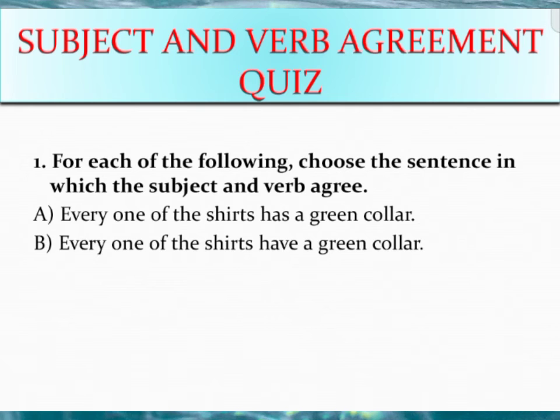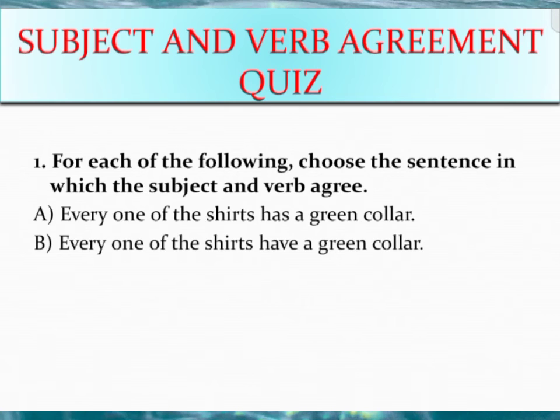Number one: Every one of the shirts has a green collar. The second sentence: Every one of the shirts have a green collar. Here I have used the words every one of the shirts, with has and have. Now you try to tell your answer, whether the first one or the second one is the correct answer.